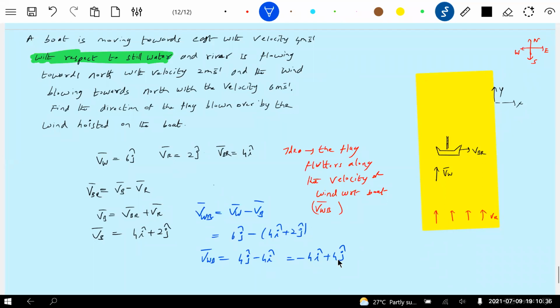So how will the flag be? Northeast, minus I cap plus J cap, is there, no?